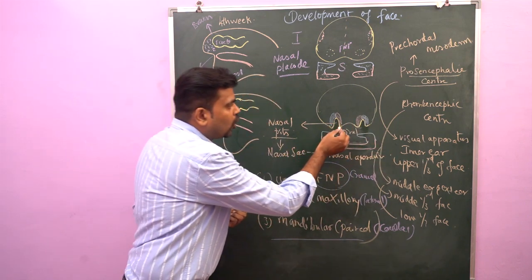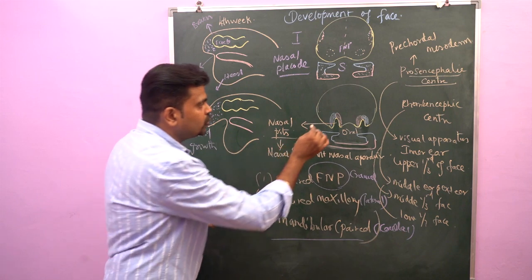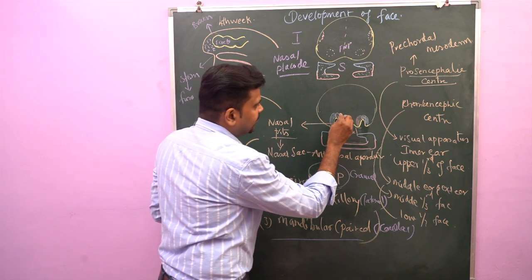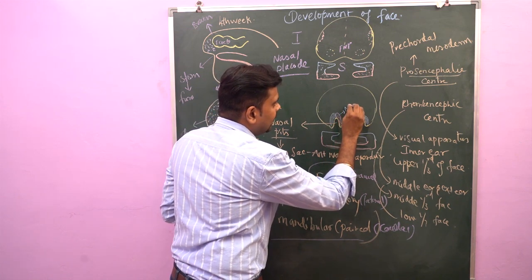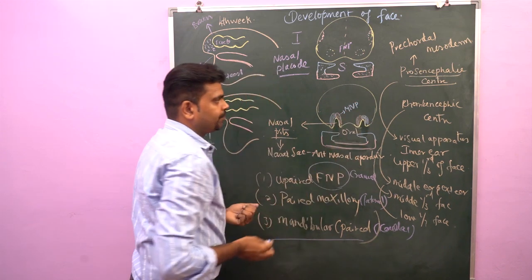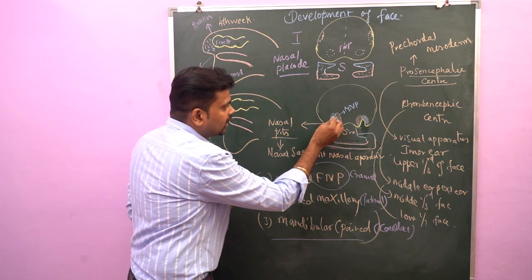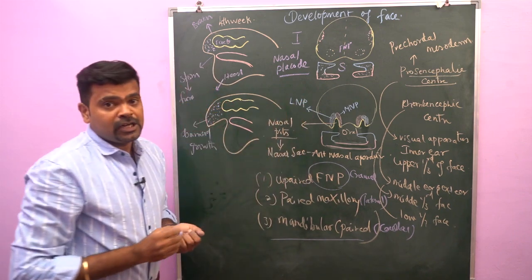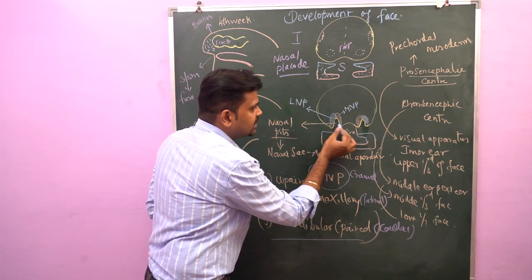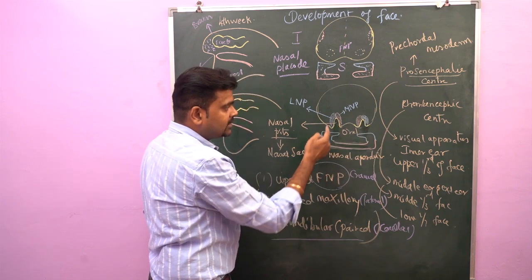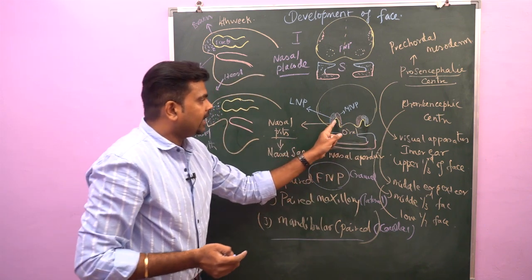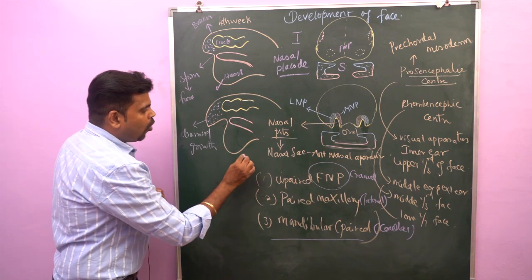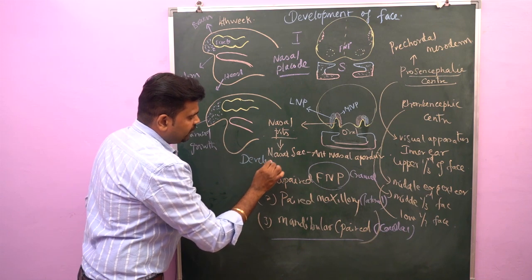Around the nasal pit, around the margin, we can see a horseshoe-shaped mesodermal elevation. On the medial aspect, this is called the medial nasal process. On either side, this blue color that I show is called the lateral nasal process. The medial nasal process lies between the two nasal pits, whereas the lateral nasal process lies lateral to the nasal pits.